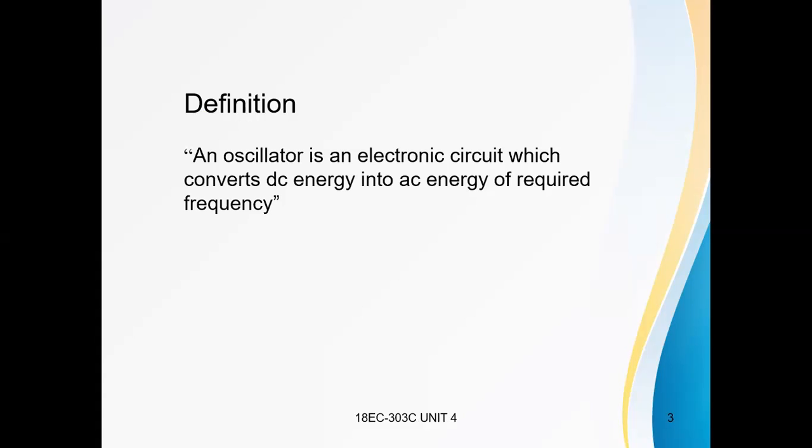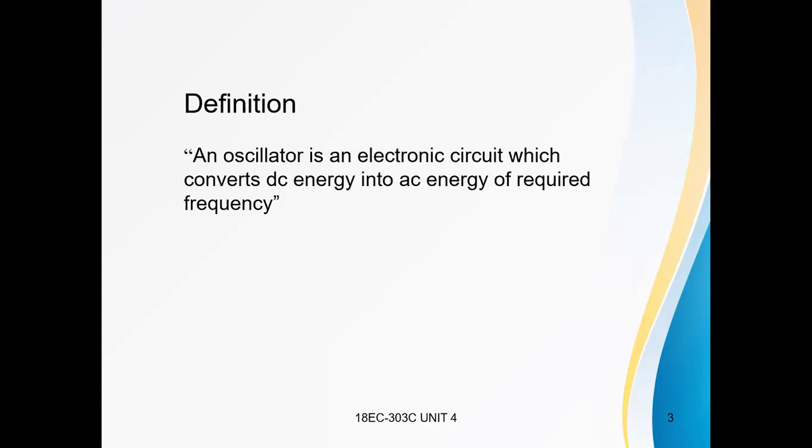Where do we use negative feedback? In amplifiers, negative feedback is used. Where do we use positive feedback? In oscillators, the feedback is positive feedback.